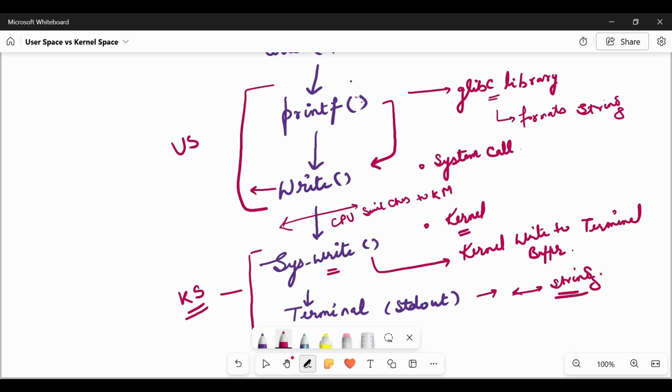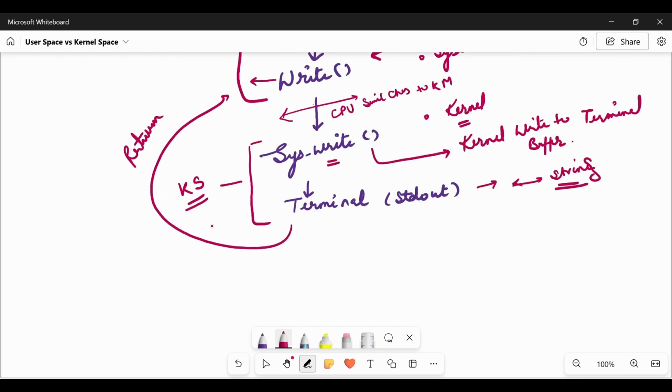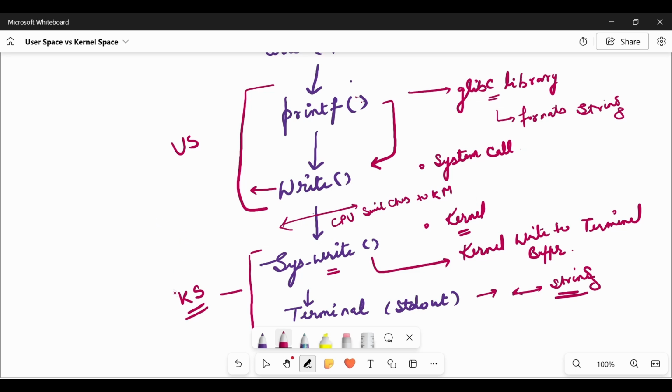After the execution in the kernel space, the code returns back to user space. Kernel returns back to user space. This is not any particular function, but it is actually returning to the user space. So this becomes the end-to-end flow. I hope everyone got it. Let me just clear out this point.